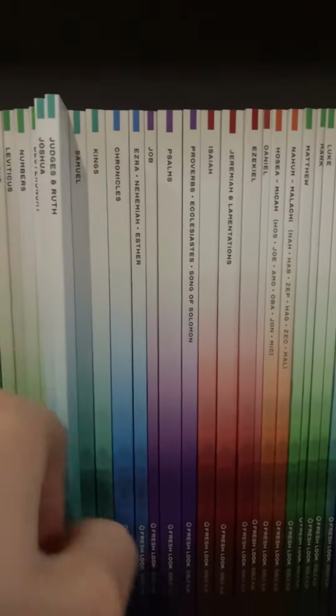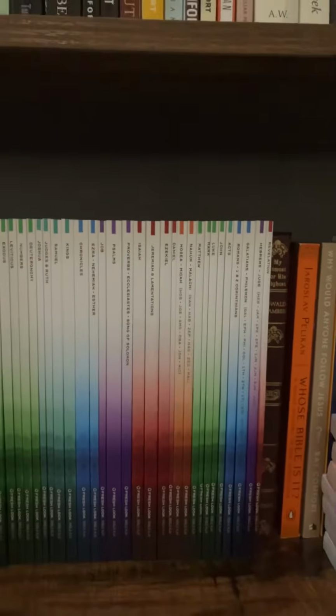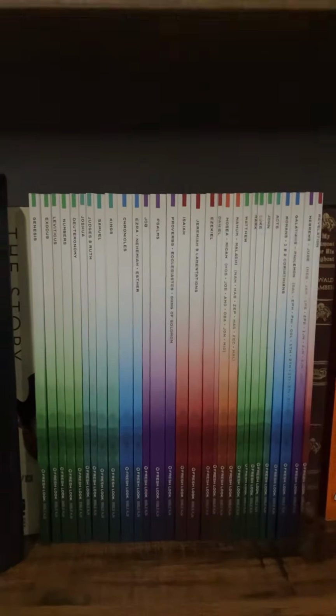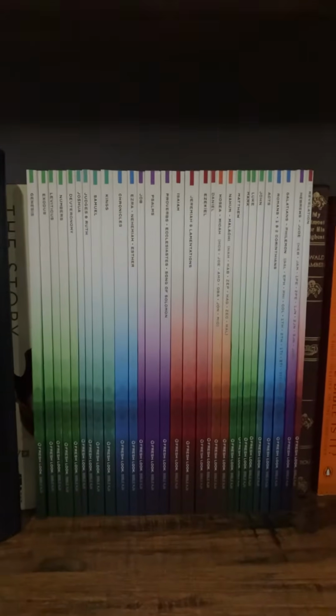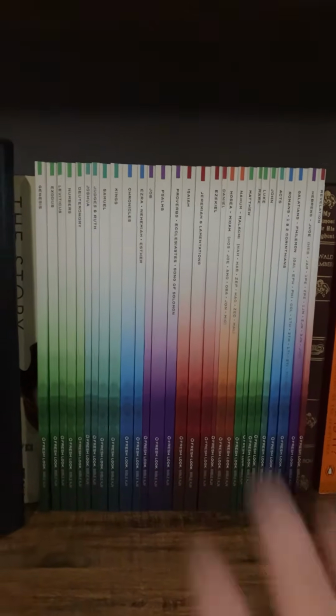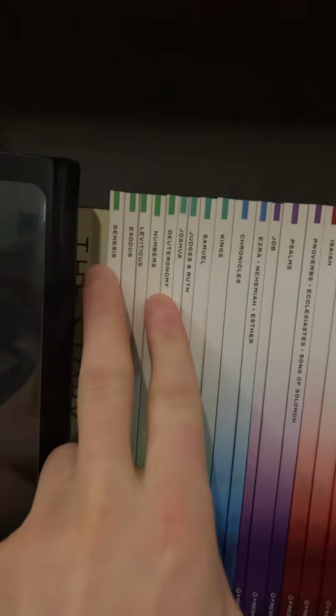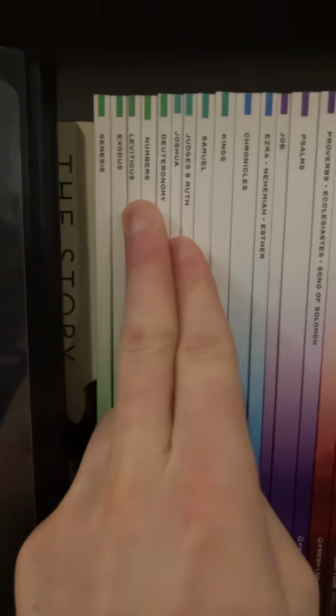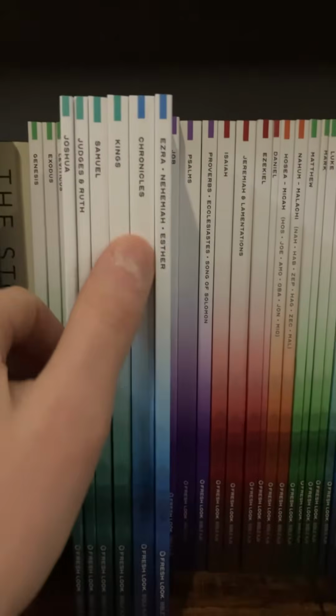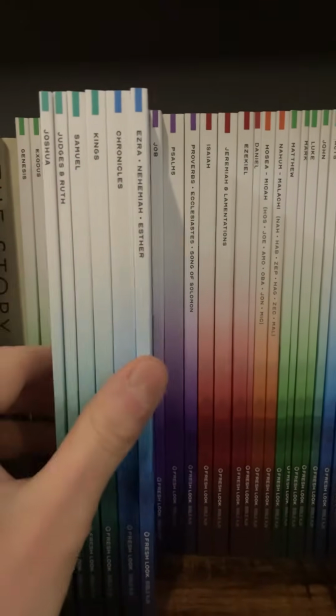Okay? Now, in order to understand the Bible correctly, you have to understand that there are different types of literature in the Bible. It's organized this way for a very specific reason. First and foremost, like I said earlier, Genesis through Deuteronomy is the law, so that comes first. And next, in our traditional organization of the canon, you have what's called the historical books. Joshua, Judges, Ruth, 1st and 2nd Samuel, 1st and 2nd Kings, 1st and 2nd Chronicles, Ezra, Nehemiah, Esther.